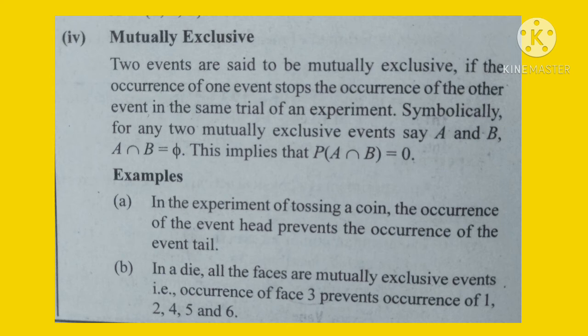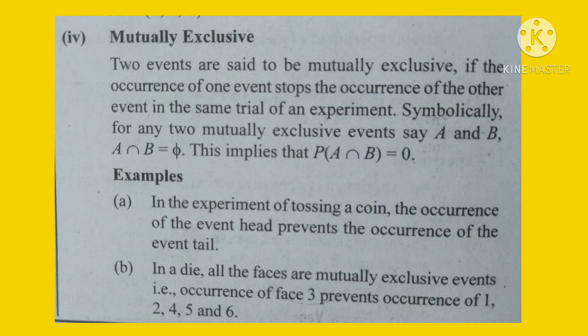With examples, we can clearly understand the meaning of mutually exclusive events. Example 1: in the experiment of tossing a coin, the occurrence of the event head prevents the occurrence of the event tail. If head has occurred, there is no chance to get the tail.